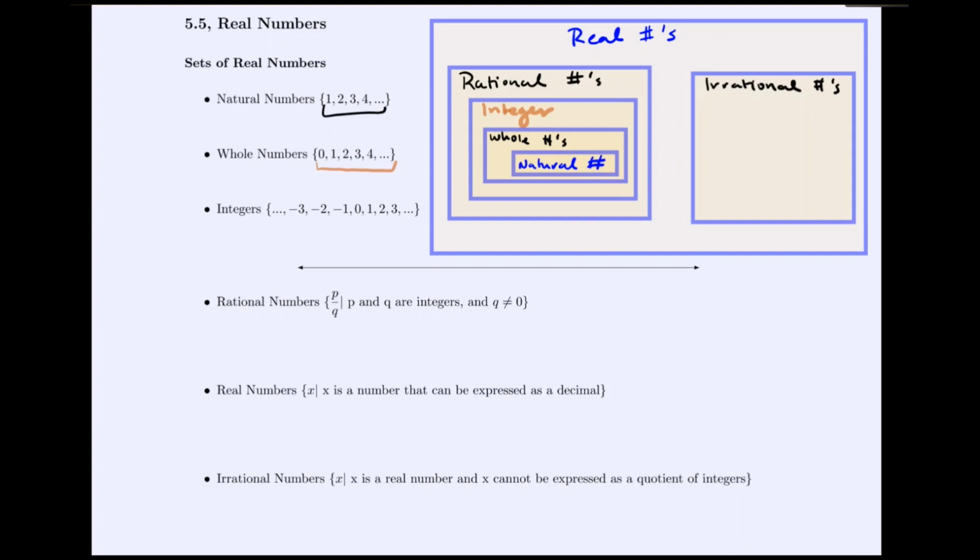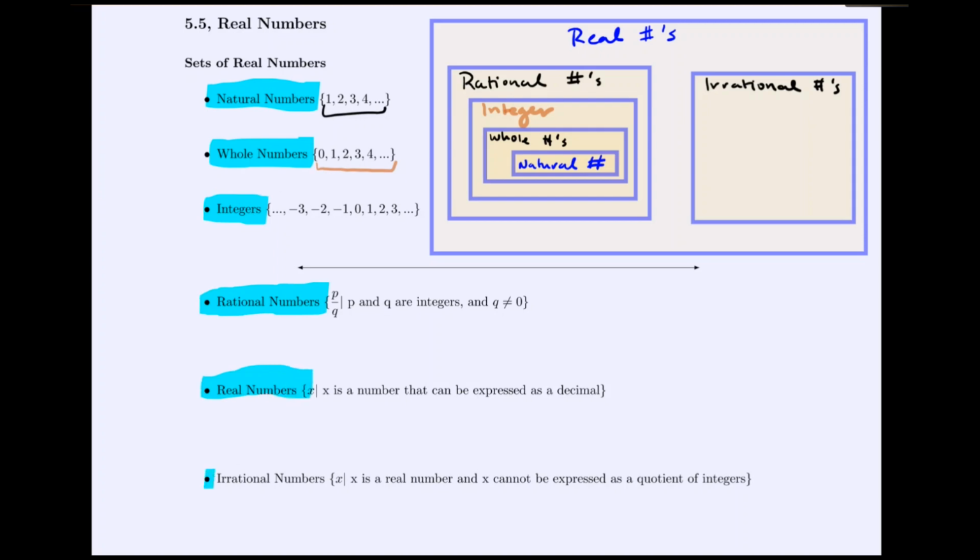One thing we want to keep in mind is this embedded nature. Every natural number is a whole number. Every whole number is an integer. Every integer is a rational number. Every rational number is a real number. But the reverse of that is not true. Notice every rational number is not an integer because there's rational numbers that are not integers. That's why the integers live inside of the rational numbers. So we have this in mind. These are our important types of real numbers. We've got these categories.